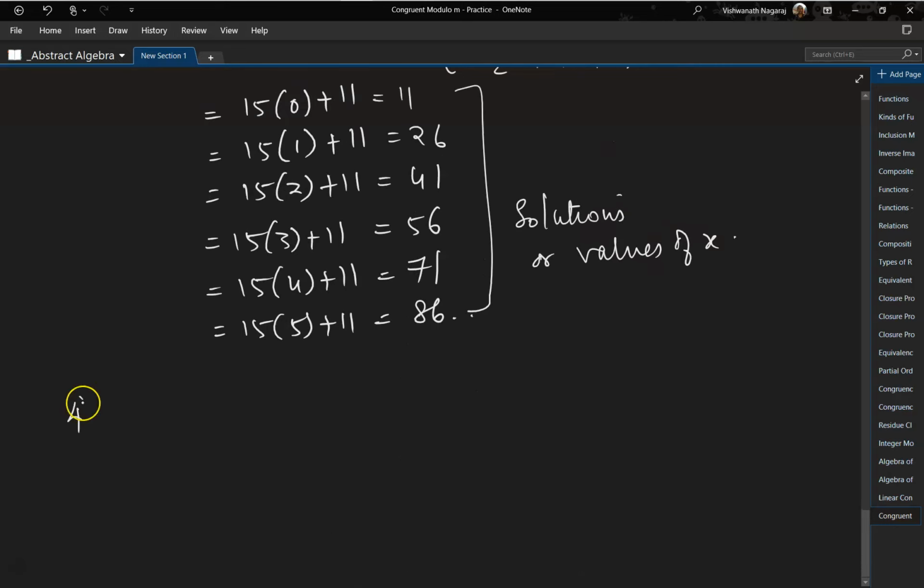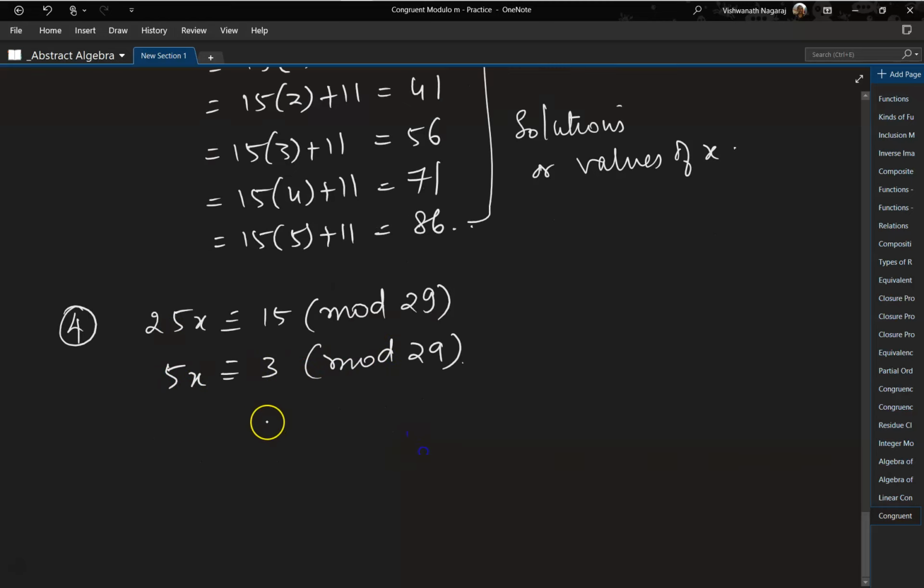Okay, let's do the next one. Fourth one. 25x is congruent to 15 mod 29. Okay. Now what we'll do is, we'll simplify this. So we'll divide it by 5. So 5 times 5x, 5 times 3, mod 29. And the GCD of 5 and 29 is equal to 1. And 1 divides 3. So therefore, there exists only one solution, since the GCD is 1.